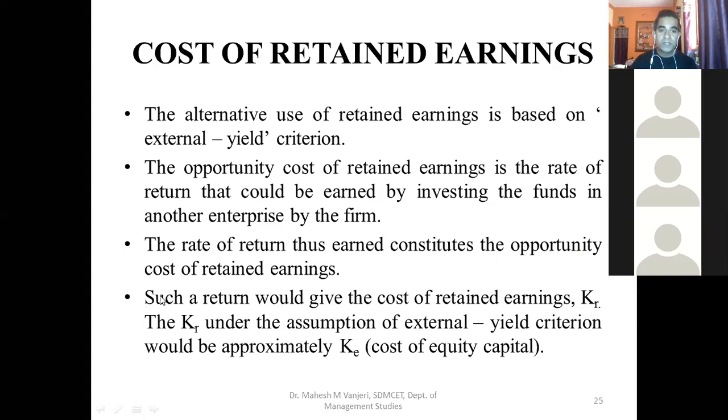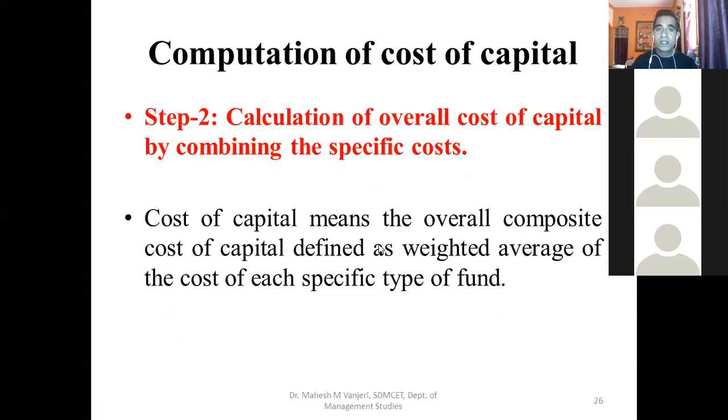So please pay attention. Such a return would give the cost of retained earnings, denoted by KR. Such a return would give the cost of retained earnings KR, and KR under the assumption of external yield criterion would be approximately KE, the cost of equity capital.